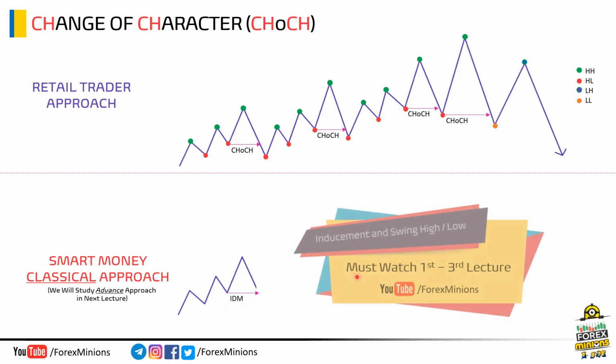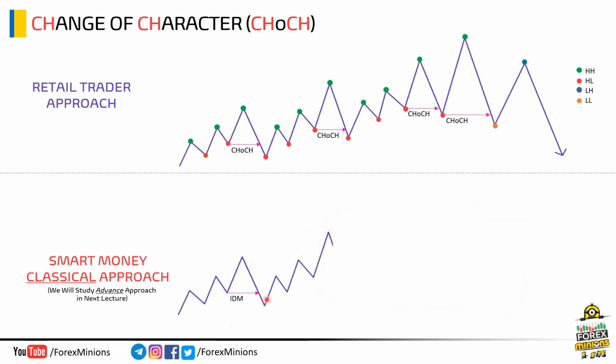I would request, if you have no concept of inducement, then you must start from the basics. Watch the first to third lectures to learn about swing high and low points and inducement levels. Only then will you be able to understand this change of character topic nicely. Only a smart money concept trader knows that in a bullish market, most trade in the trend direction after taking out the inducement. So, the market took out this inducement and moved higher.